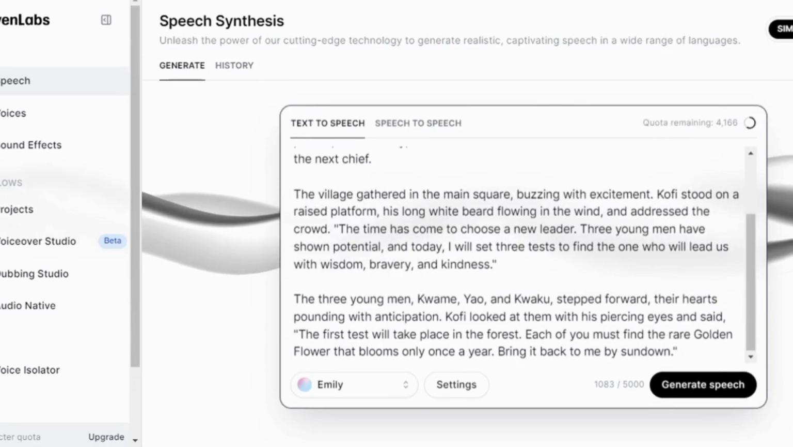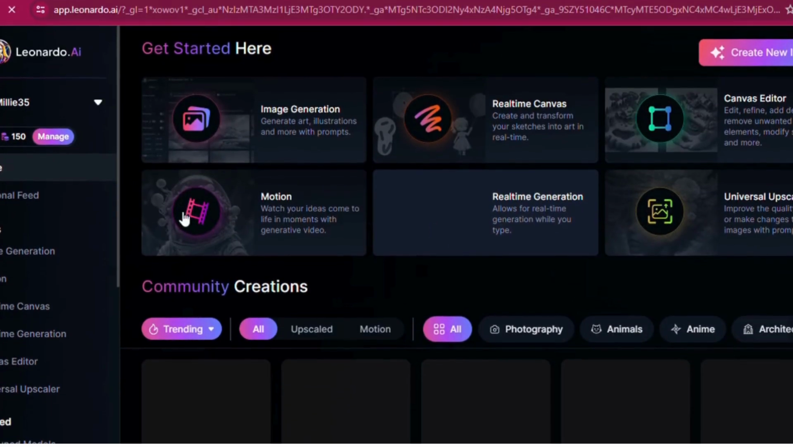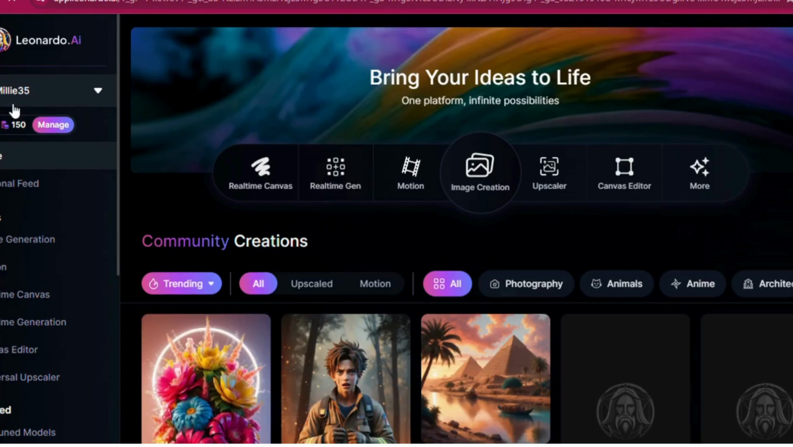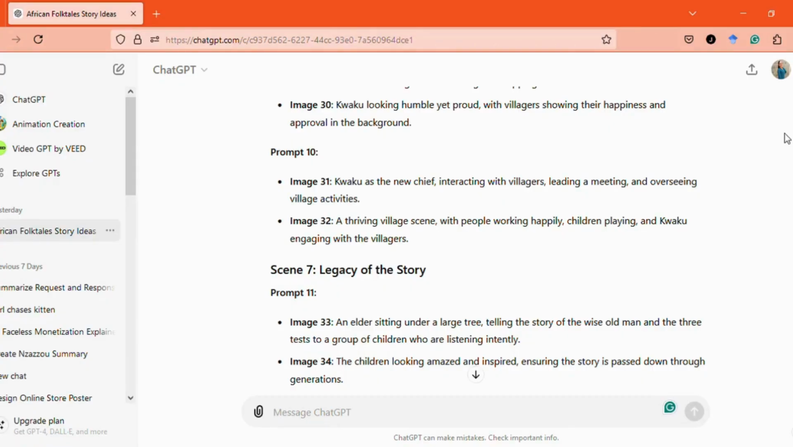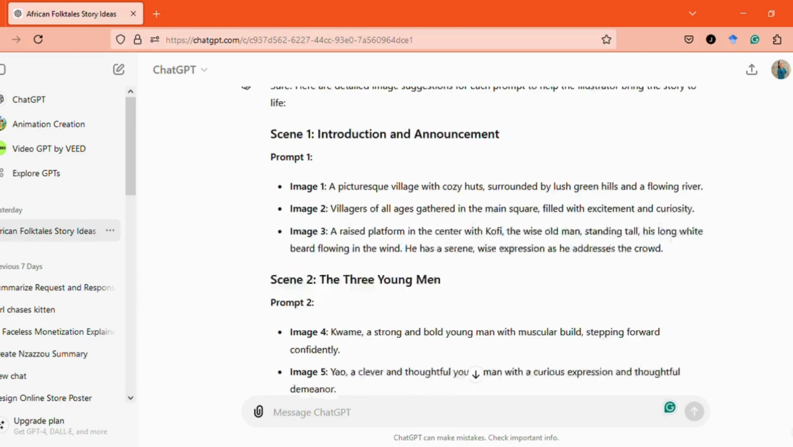The next thing is to generate nice images for our animation video. For this purpose, we will be using Leonardo AI. As you can see, we have around 150 free tokens to use. So we go back to where we asked ChatGPT to generate images for each prompt. And as you can see, our first scene will have 3 images as shown here.